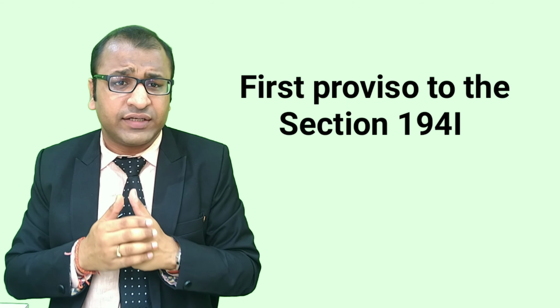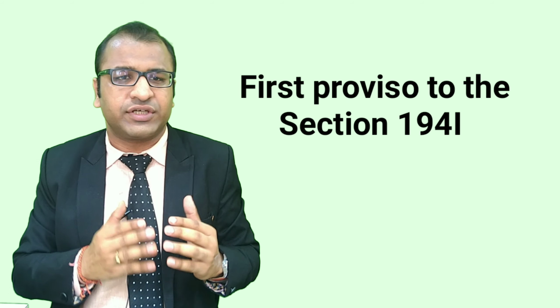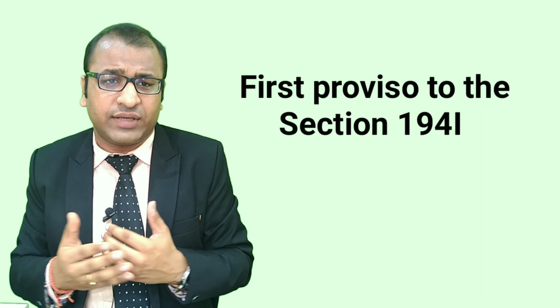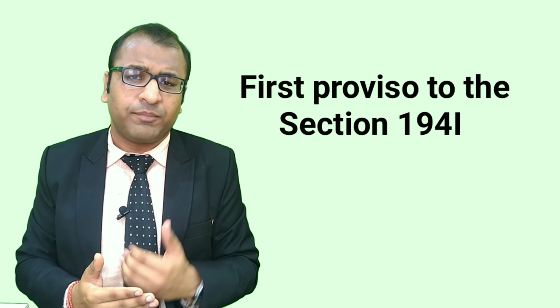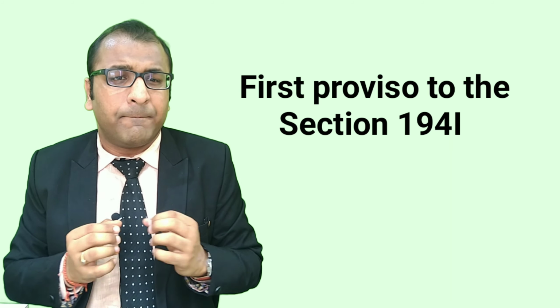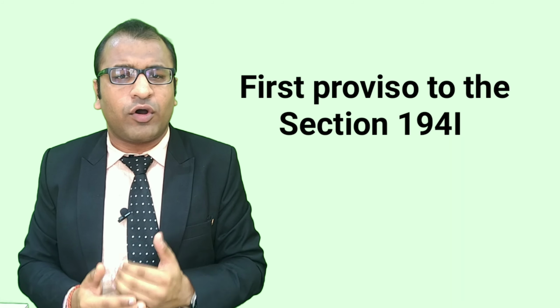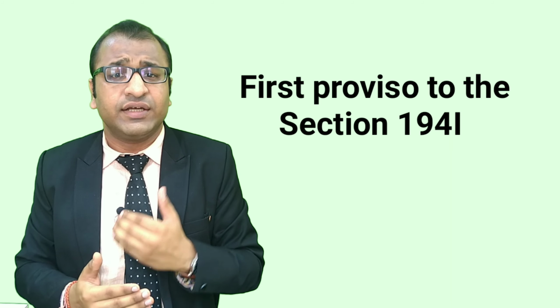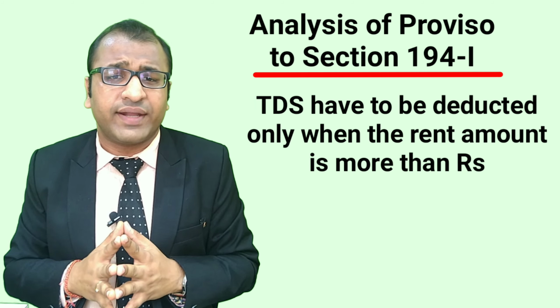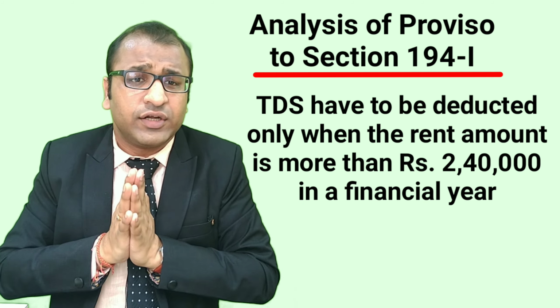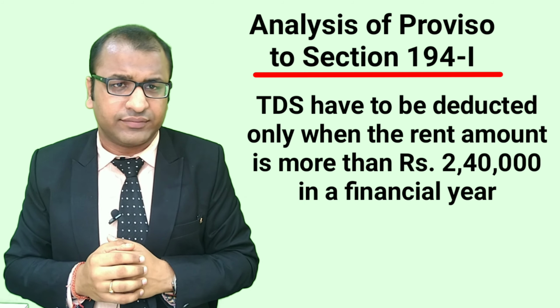It says, provided that no deduction shall be made under this section where the amount of such income, or as the case may be the aggregate of the amounts of such income credited or paid or likely to be credited or paid during the financial year by the aforesaid person to the account of the payee, does not exceed 2,40,000 rupees. So it's clear that TDS has to be deducted only when the rent amount is more than rupees 2,40,000 in a financial year.